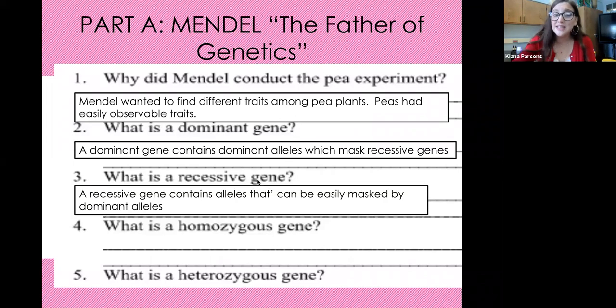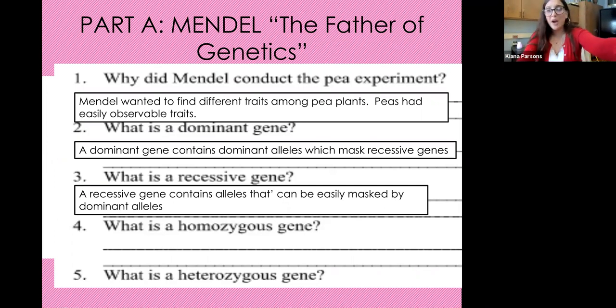So what is a recessive gene? A recessive gene contains alleles that can be easily masked by dominant alleles. Again, you can think of that word dominant. We might use it to describe a person. Dominant takes control, is the one that you see first. But recessive alleles, when they are in a homozygous recessive genotype, become apparent in the phenotype as well.